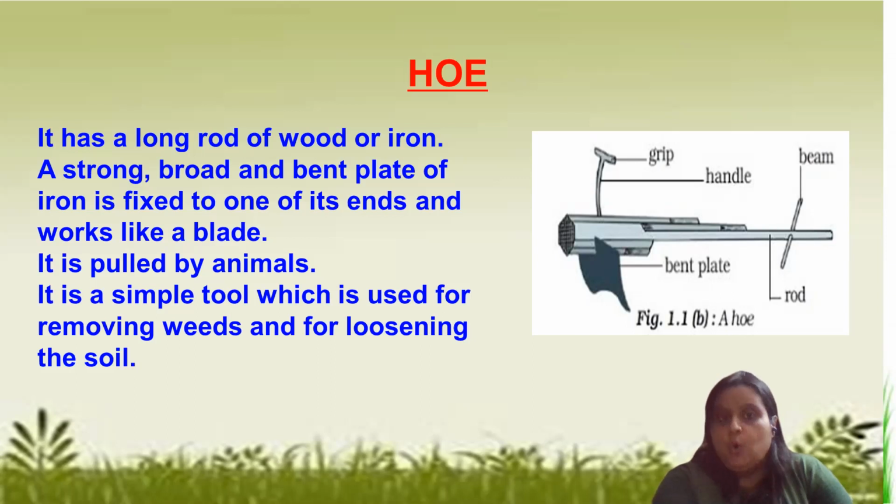This hoe consists of a rod made of wood or iron, and it has a bent blade. Can you see over here? This is the bent blade. It is so strong that it is generally made of iron. And as this tool is quite heavy, it is pulled by animals.